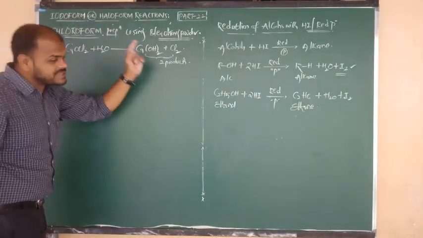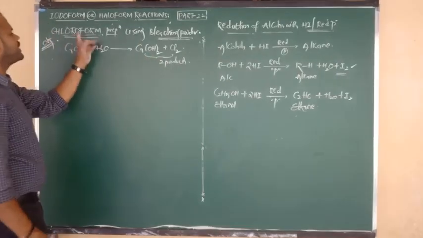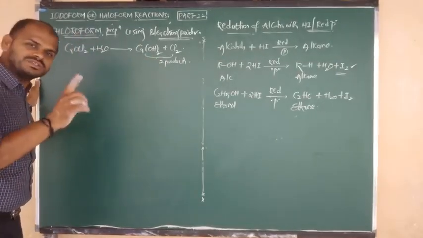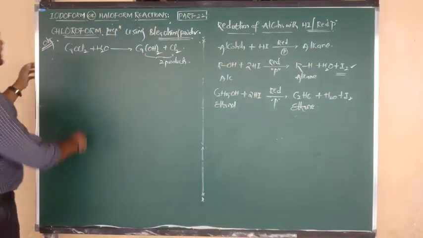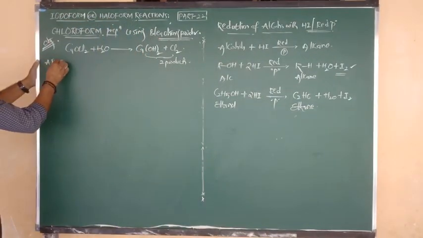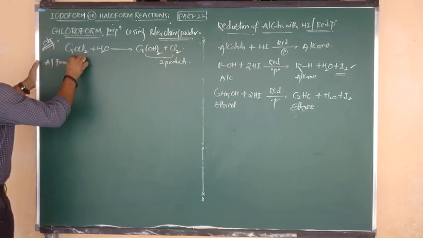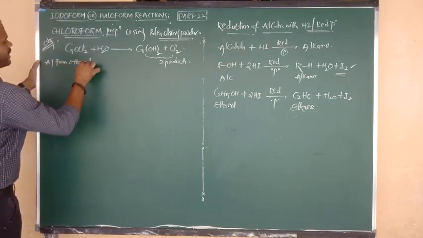Now by using the 2 products we are going to prepare what? Chloroform, by using primary alcohol and by using secondary alcohol. Just what I told you. Right. In the A case, from what? From ethanol, or we can say from ethyl alcohol.